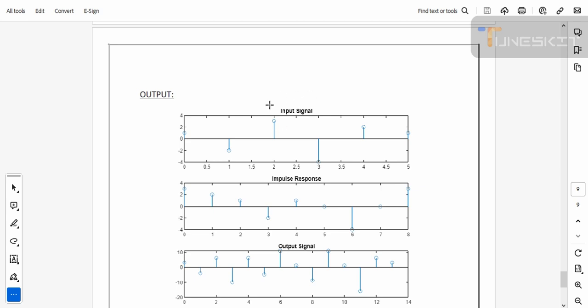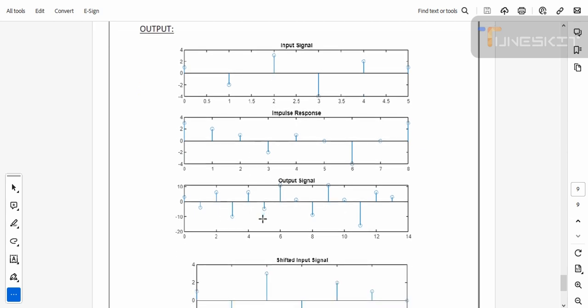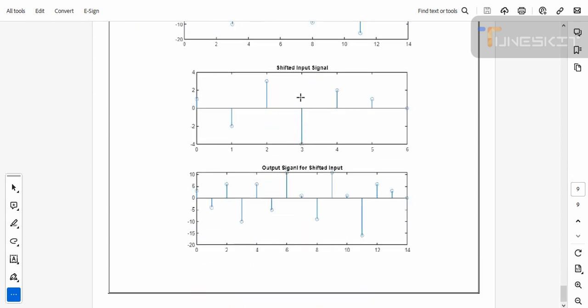As we can see, this is the input signal, and this is the impulse response, and this is the output signal. The output signal is the convolution of these two signals, the input signal and the impulse response. And the last one is the shifted input signal, and this is the output signal for the shifted input.